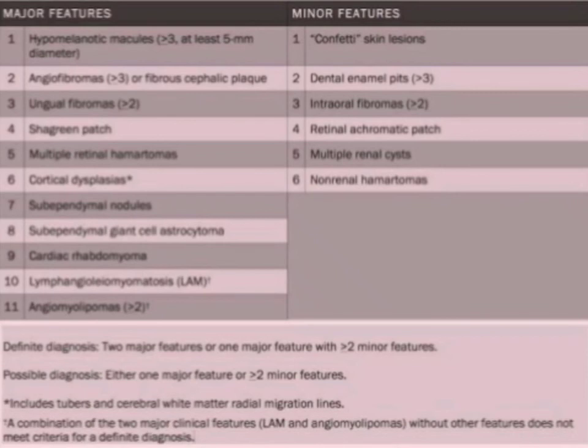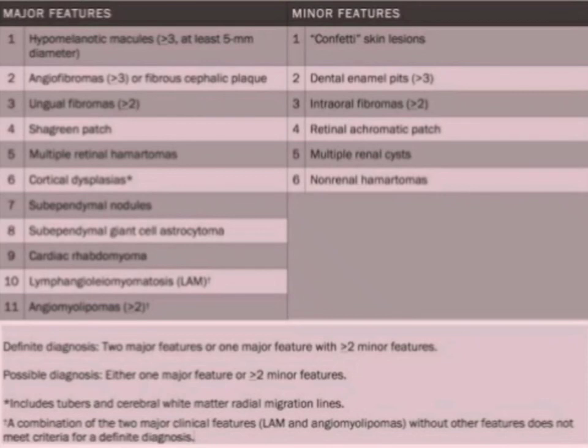One is major features and another is minor features. In case of the major features, we get hypomelanotic macules, which are greater than 3 in number, at least 5 mm diameter. Next is angiofibromas. We get angiofibromas greater than 3 in number, or fibrous cephalic plaque. And we get ungual fibroma, which is greater than 2 in number, shagreen patch.